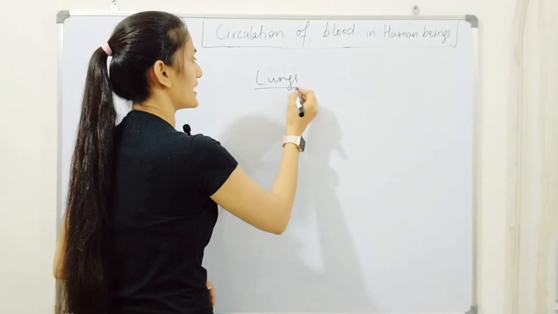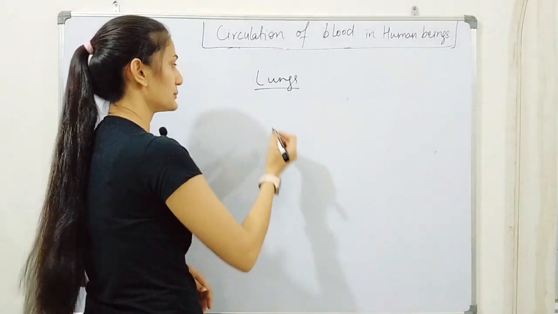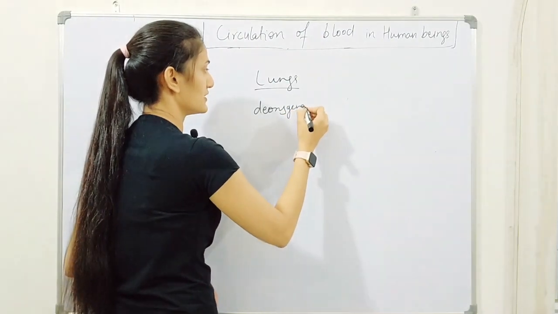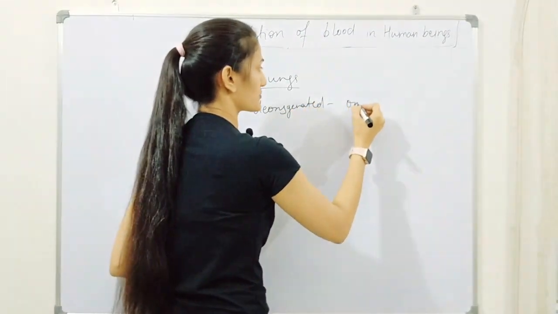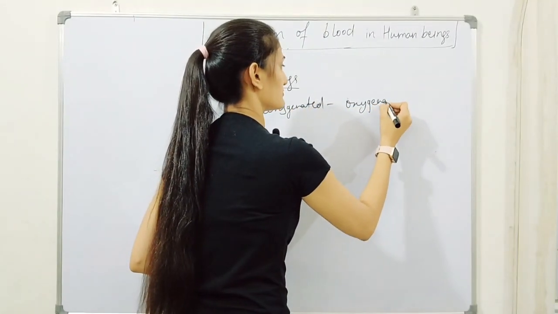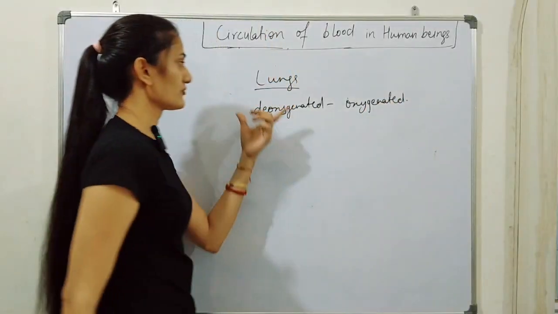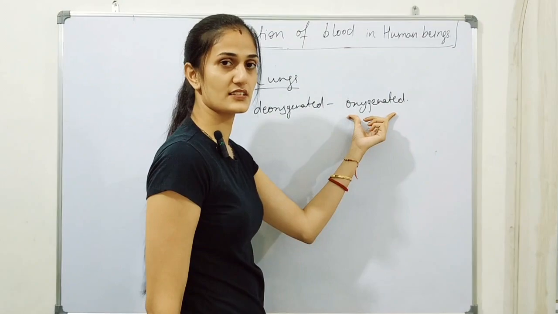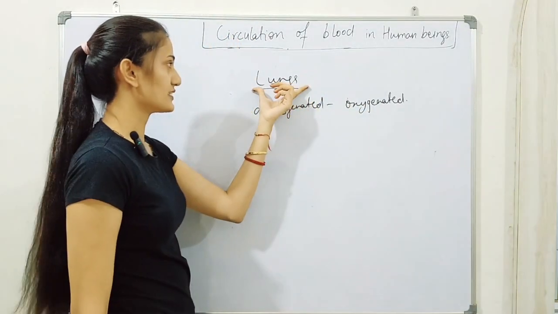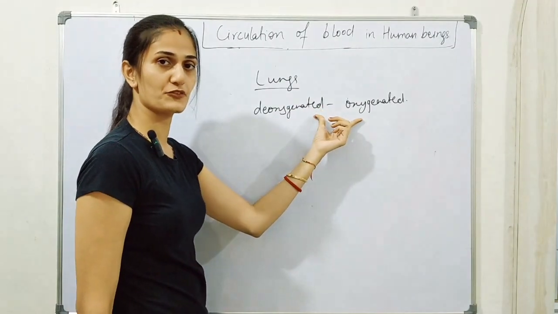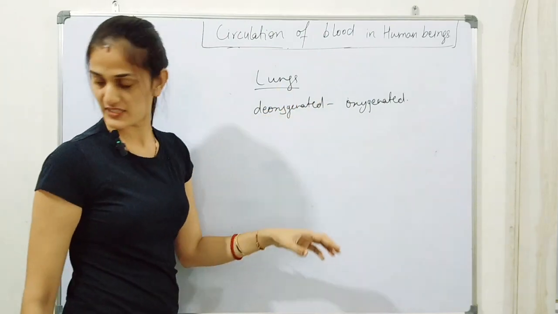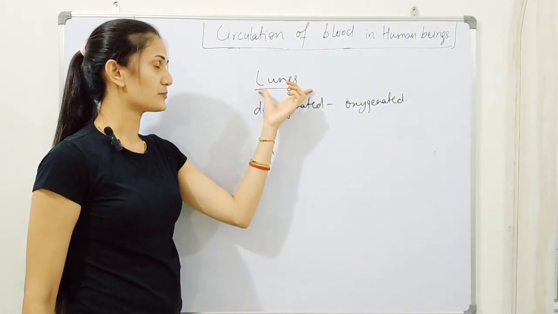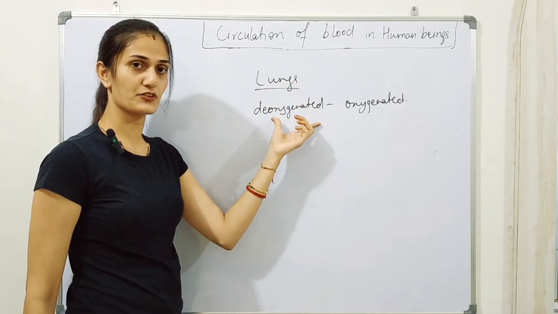These lungs convert the deoxygenated blood into the oxygenated blood, the carbon dioxide rich blood into the oxygen rich blood. In the double circulation of blood, the lungs play an important role in purification.